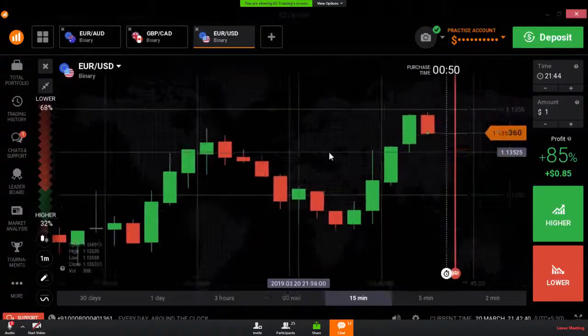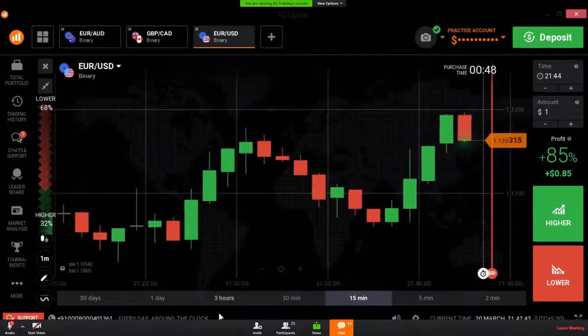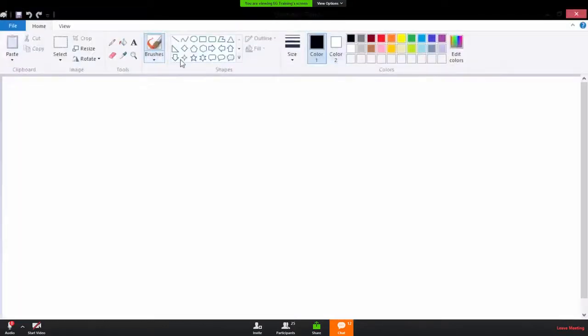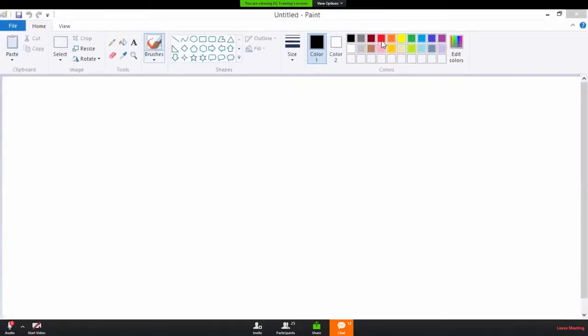Okay, I will show you some examples. Here I will show you the candlestick formation.